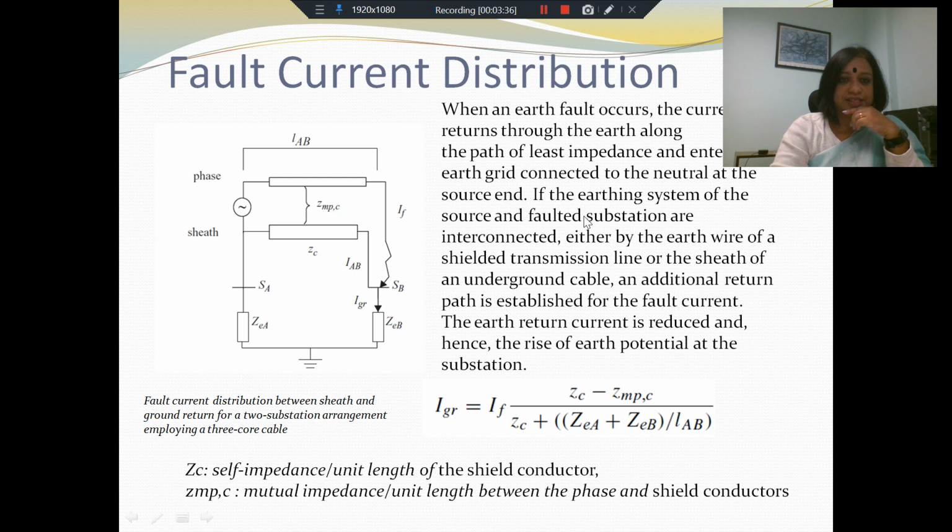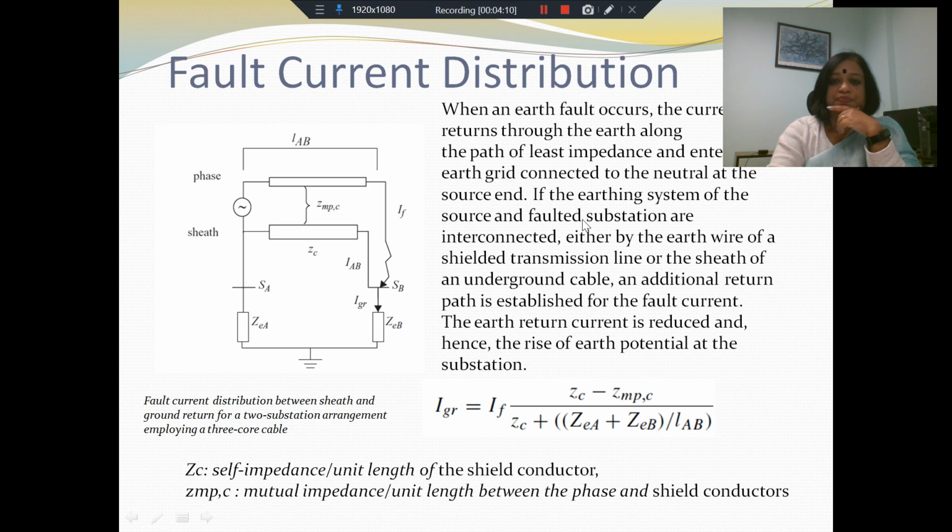So let us take an example. Let us say that we have an earth fault here and the current is supposed to return through the earth. So you have a current IF which is flowing in fault conditions. And remember, when an earth fault occurs, the current will attempt to return through the earth along the path of least impedance. This will generally be the earth grid which is connected to the neutral at the source end. But it will also attempt to find alternate paths.